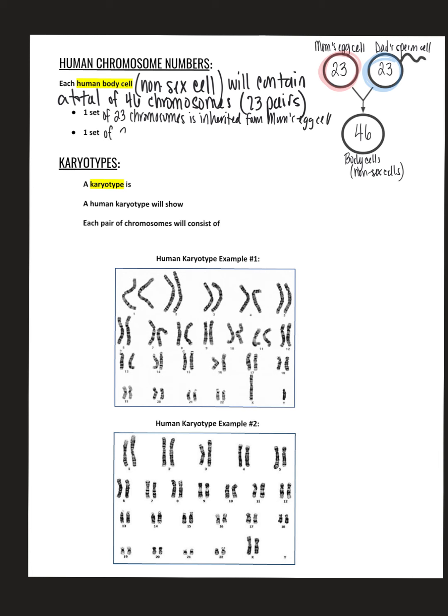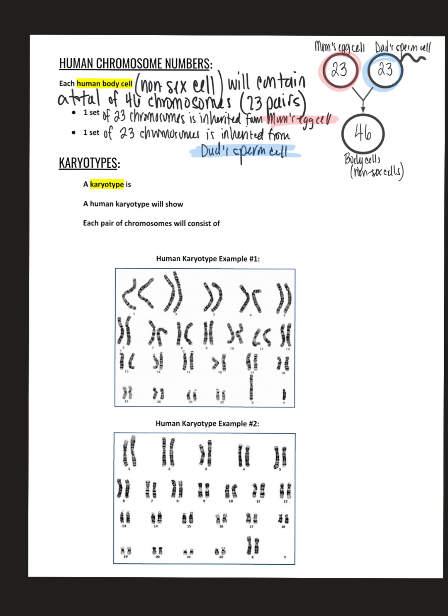And one set of 23 chromosomes is inherited from dad's sperm cell. There we go. Now that we went over the numbers that are within a human body cell or within a sex cell,